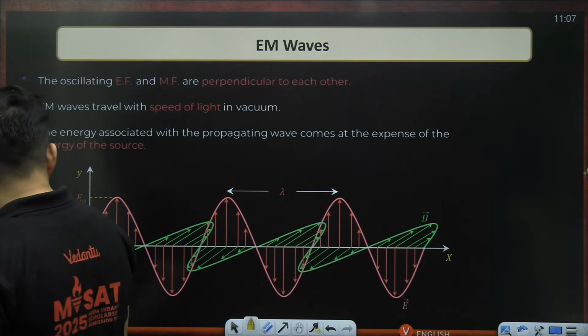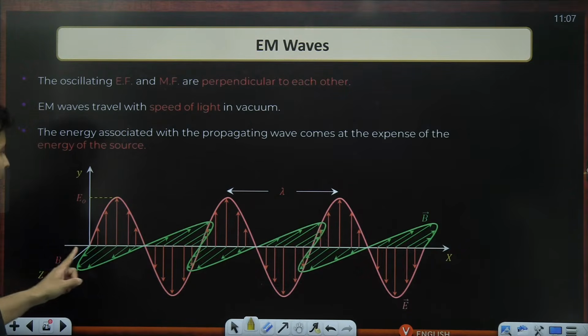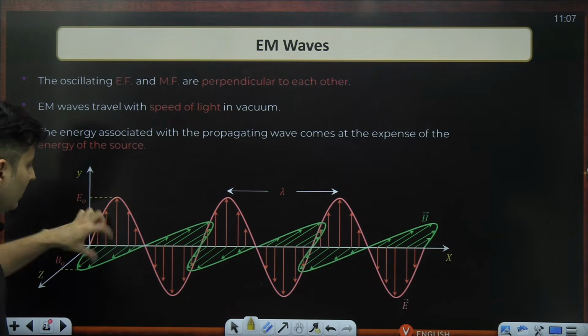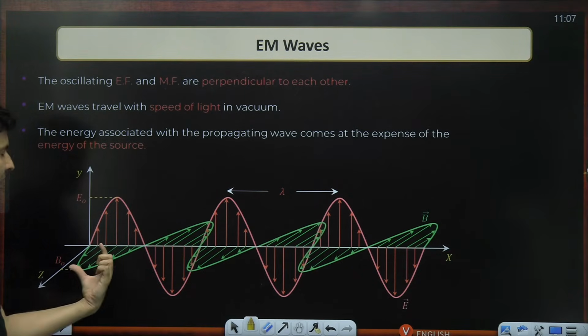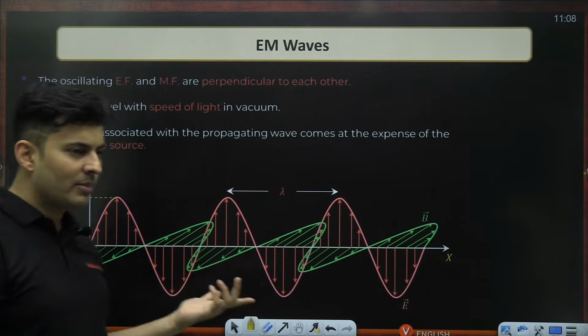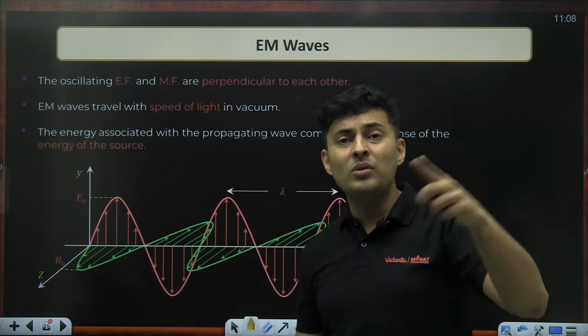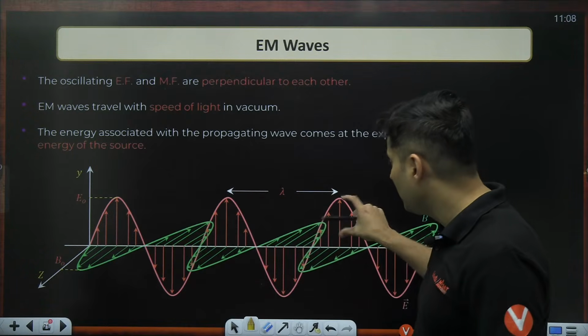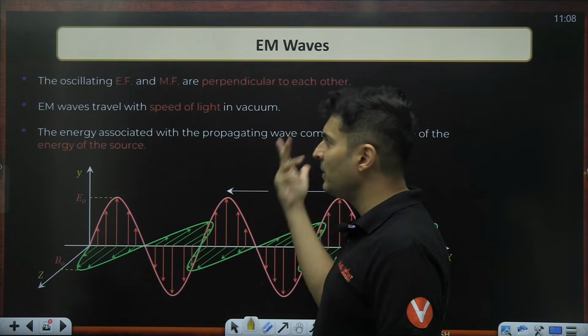All right. Now, what are the wave characteristics? Number one, there is electric amplitude and magnetic amplitude. Electric amplitude is called E naught. Magnetic field amplitude is called B naught. B for magnetic field, so B naught is the amplitude. E for electric field, so E naught will be electric field's maximum value. Lambda will be the wavelength. All the waves will travel at the speed of light.